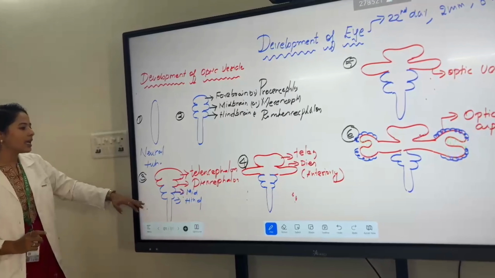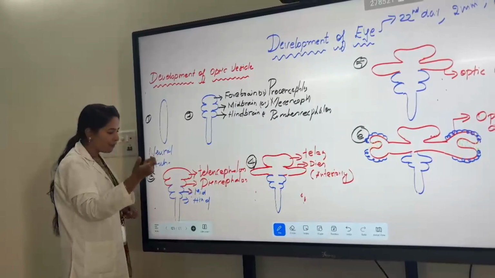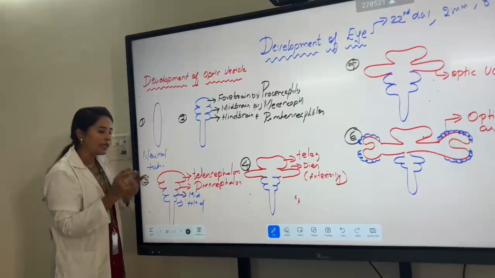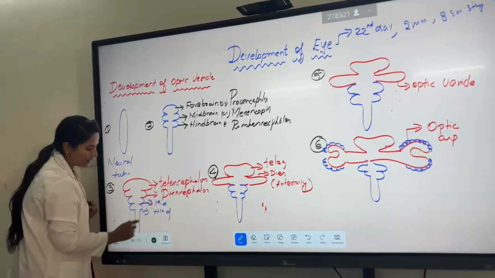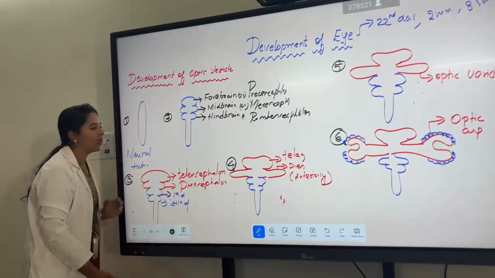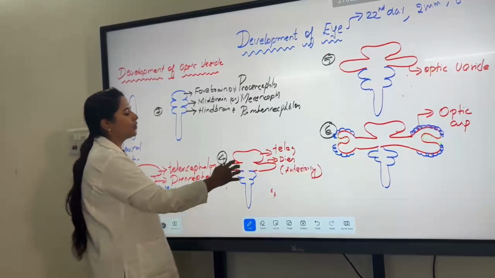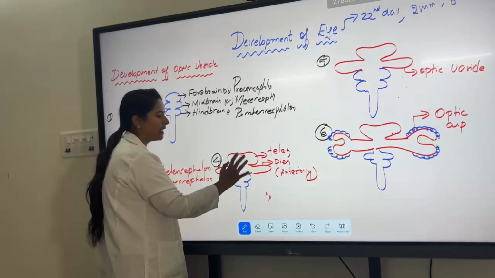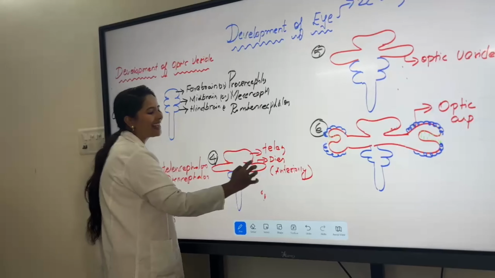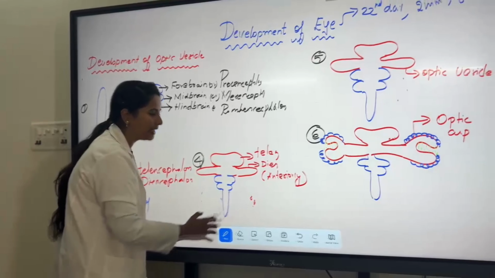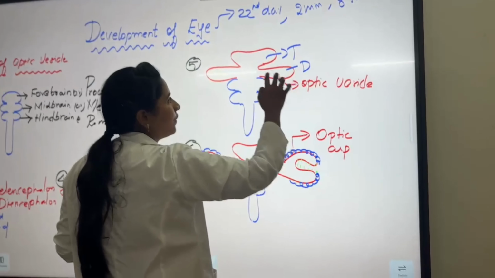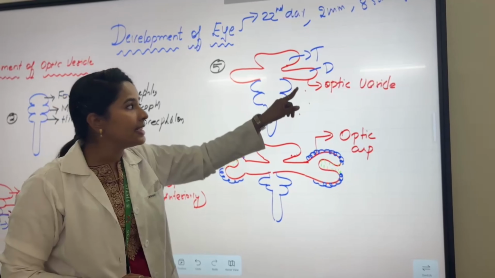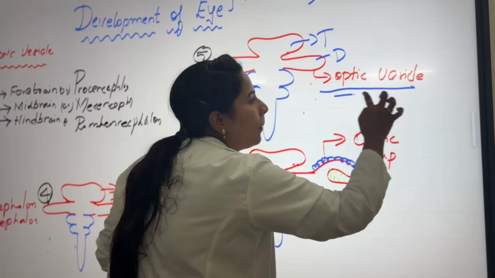Next, you see here, the prosencephalon, which is the forebrain, is divided into 2 bulges. The first is called telencephalon and the second is called diencephalon. These are the midbrain and hindbrain. Next, the fourth one. The telencephalon remains as it is. The diencephalon extends anteriorly, and it forms the optic vesicle. All other structures remain as they are.